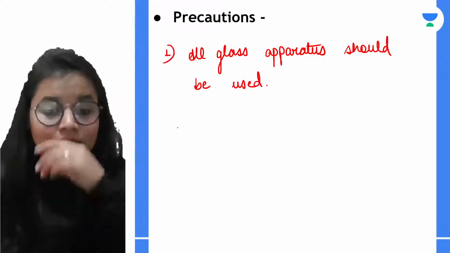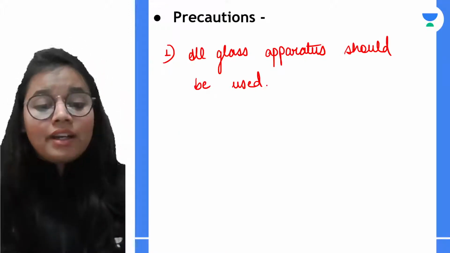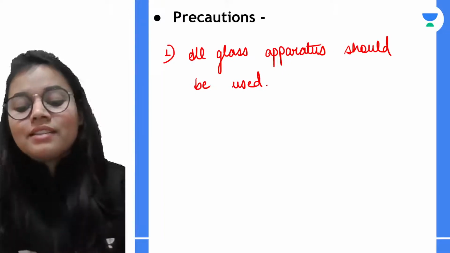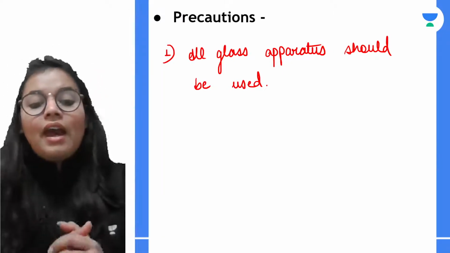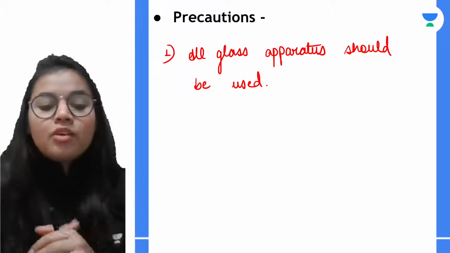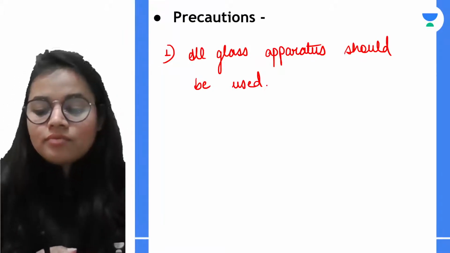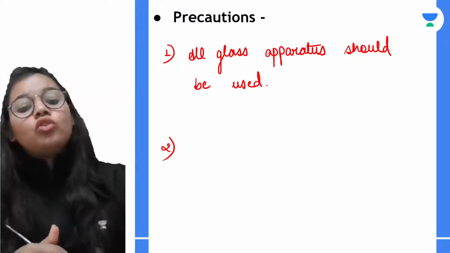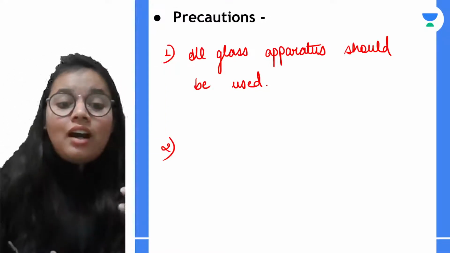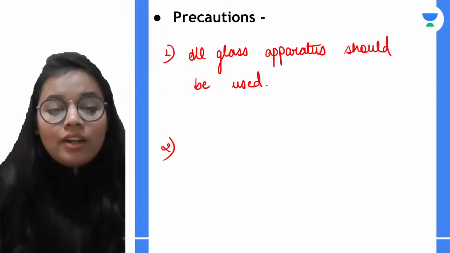So the basic reason behind using the glass apparatus is nitric acid. It actually attacks the rubber and cork, okay, and therefore we should be using the glass apparatus. Okay. Next question, you can be asked why we do not use hydrogen chloride, that is hydrochloric acid, in